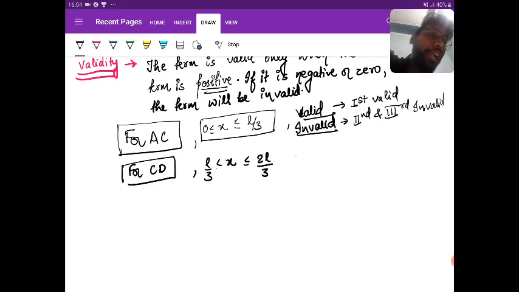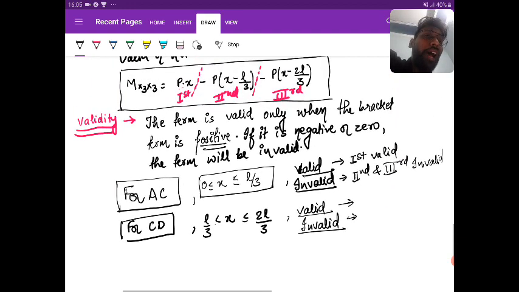So what I am going to write? Where it is valid and where it is invalid. See here. Validity. So if I put anywhere H between L by 3 to 2L by 3, let's say that is L by 2. Right. So if I substitute L by 2, we can see that the first term is valid.